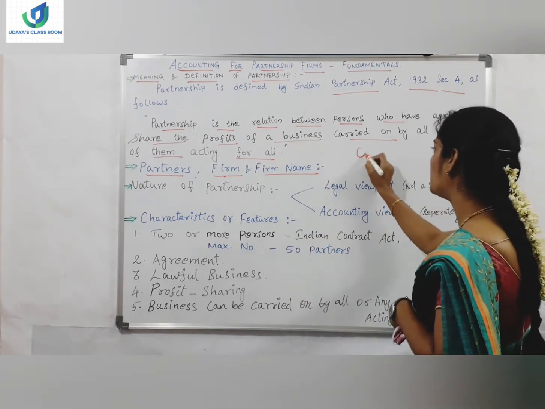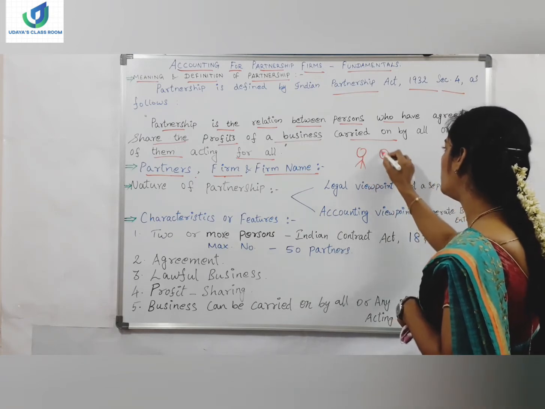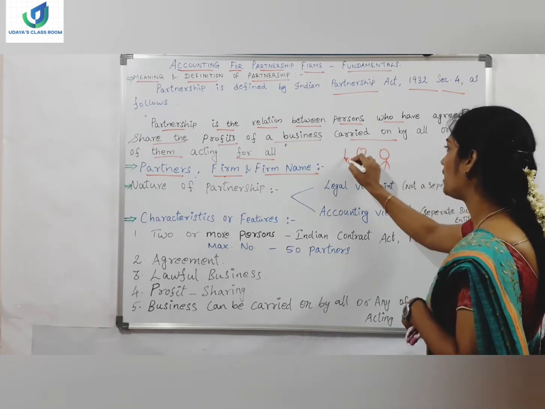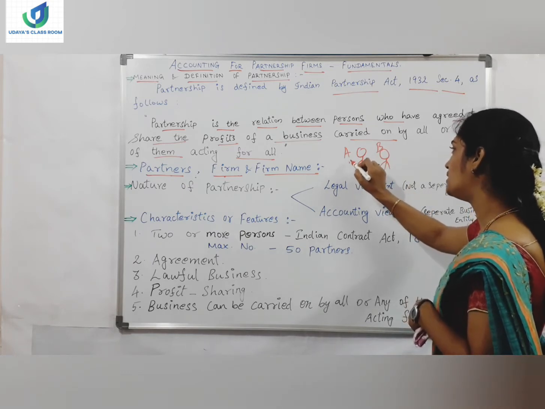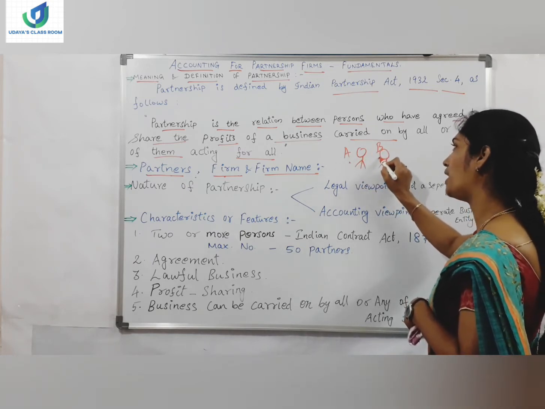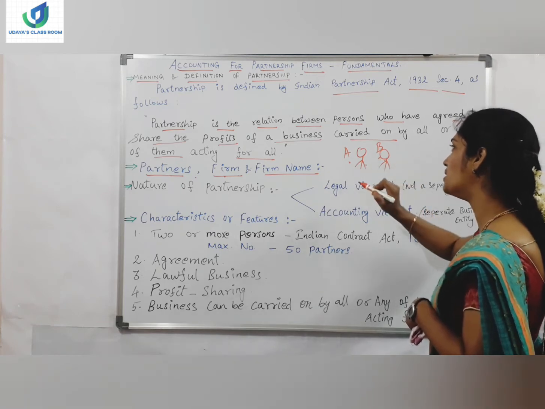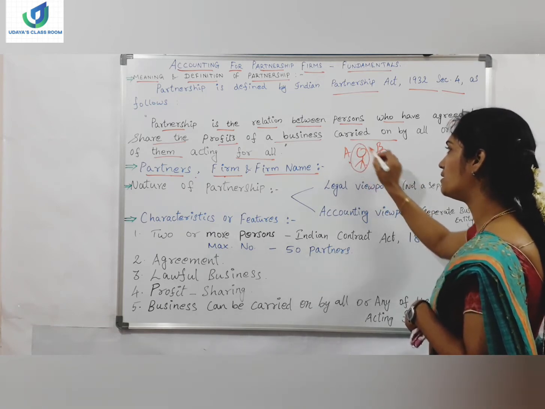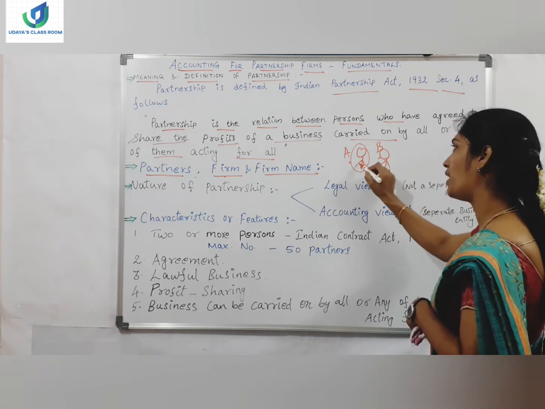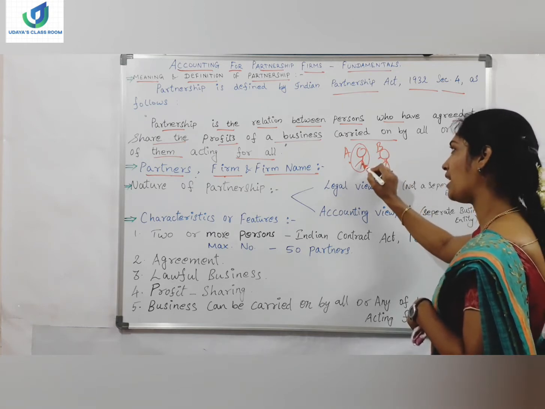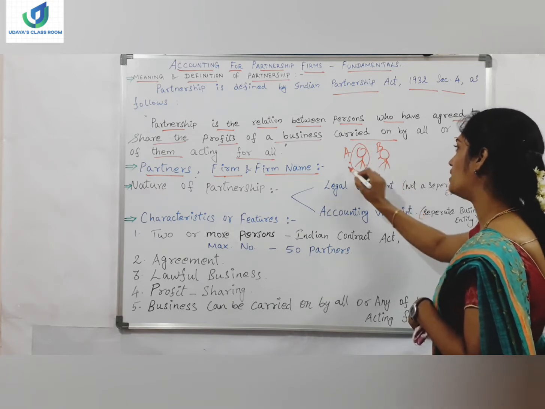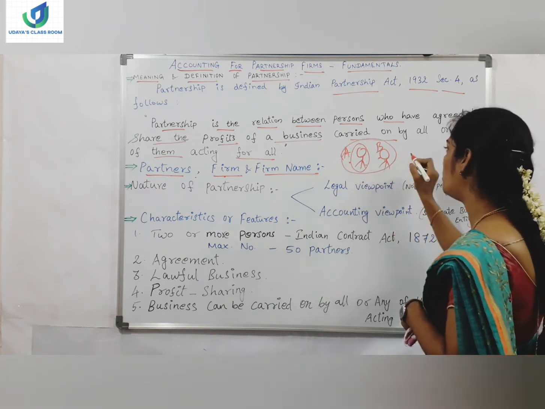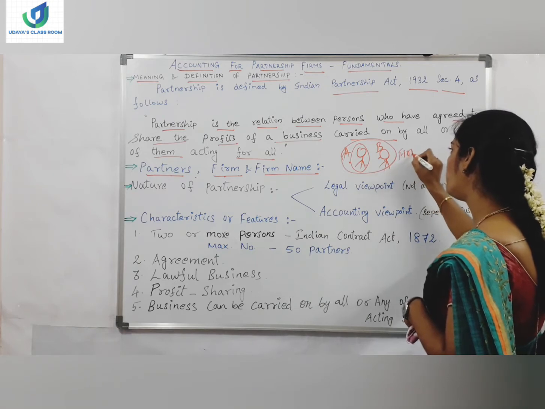Let me tell you an example here. Take individual persons A and B. A is an individual person, joining together with B for doing a business. So when A joins with B, he becomes a partner. Collectively, A and B will be called a firm.